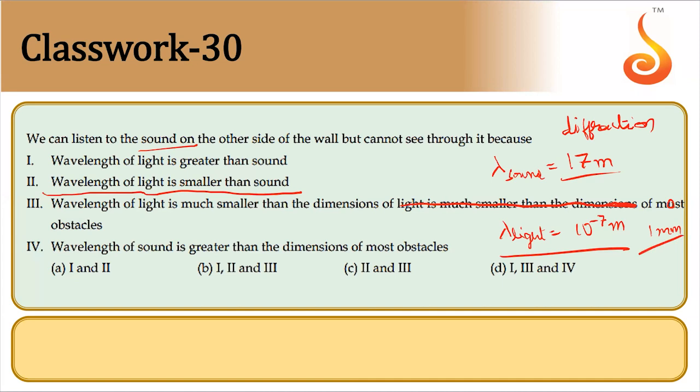So this is one option that is correct. The second option that is correct is 3: the wavelength of light is much smaller than the dimensions of most of the obstacles. So it must be both 2 and 3. That is option C.